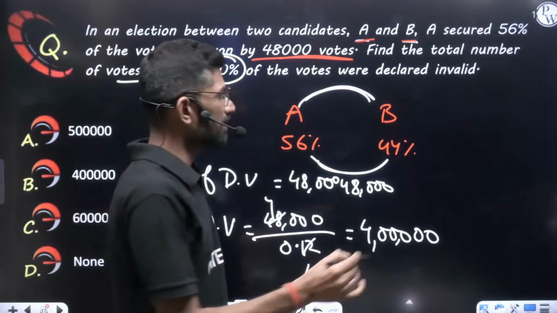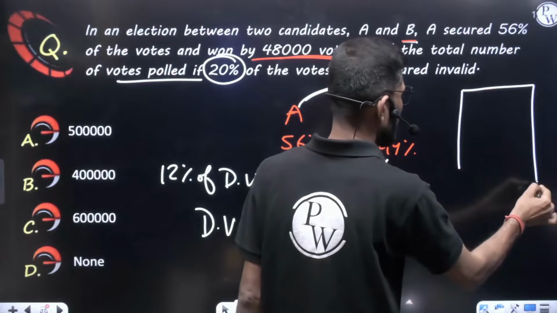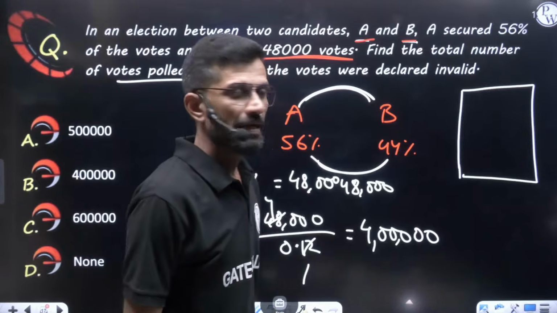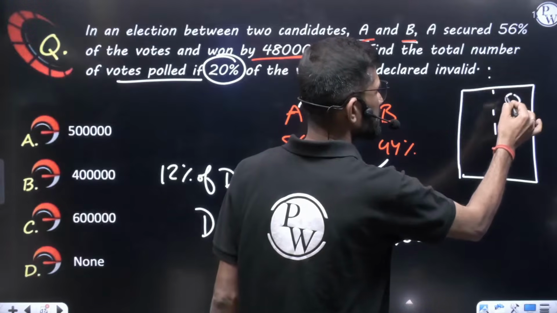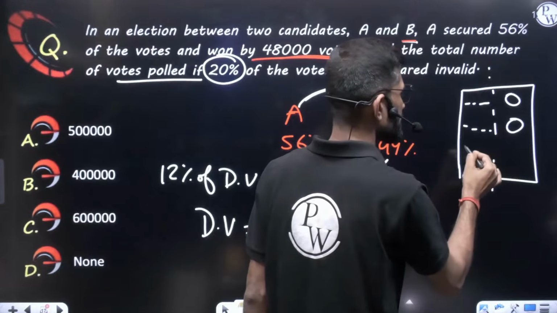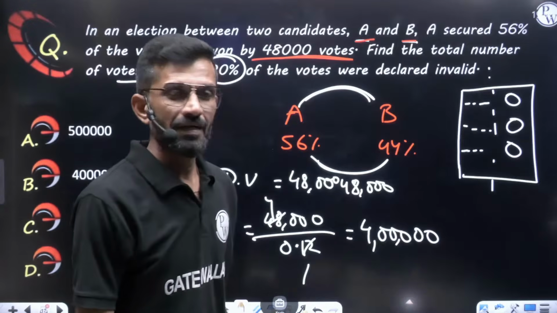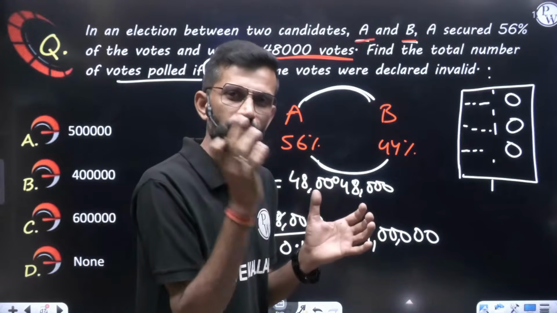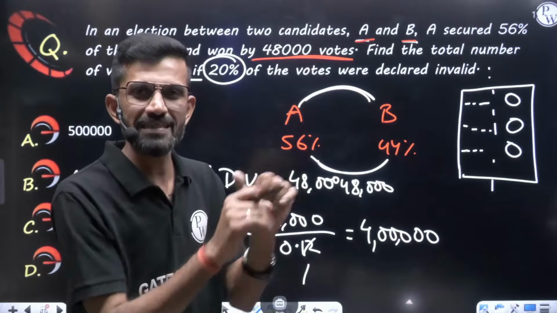For example, in earlier days when we did not have EVM, we had ballot paper. You must be knowing we had ballot paper for voting. On the ballot paper, one side was the contestant's name, another side was the symbol. Again here the name of the contestant, here the symbol of that party. Again the name, symbol of that party. Now we have to stamp it, fold that ballot paper and keep it in the ballot box.